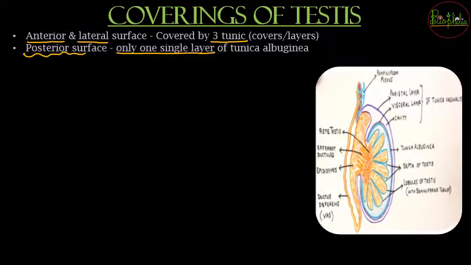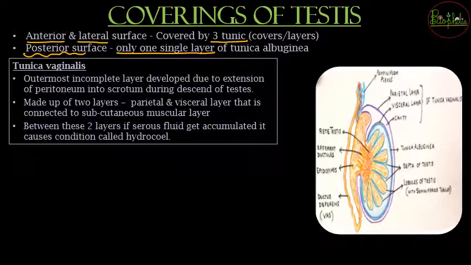But for our study we need to study all the 3 coverings, all the 3 layers, so study them one by one. So सबसे पहले सबसे बाहर की layer, that is the outermost layer, that is going to be called as Tunica Vaginalis. Now not to get confused कि Tunica Vaginalis males में क्या कर रहा है, because Vaginalis you might sound it similar to vagina, and vagina is going to be a female organ. But now why is it over here? So not to go with the name, just remember Tunica Vaginalis is going to be the covering of the testis found in males. So outermost layer होगा, it is an incomplete layer. Now why incomplete layer? Because it is going to be absent on the posterior surface.